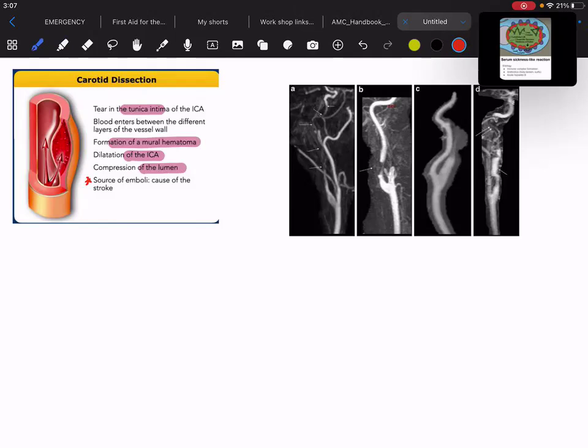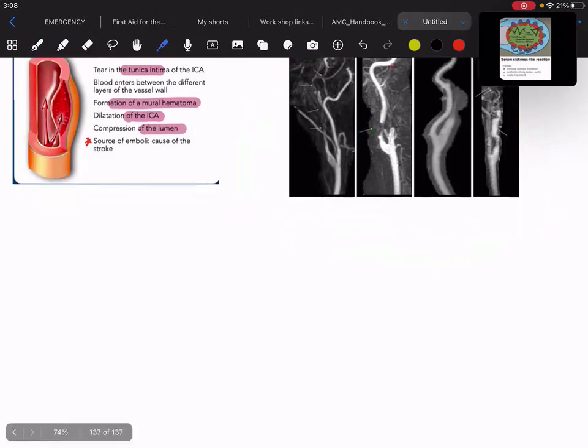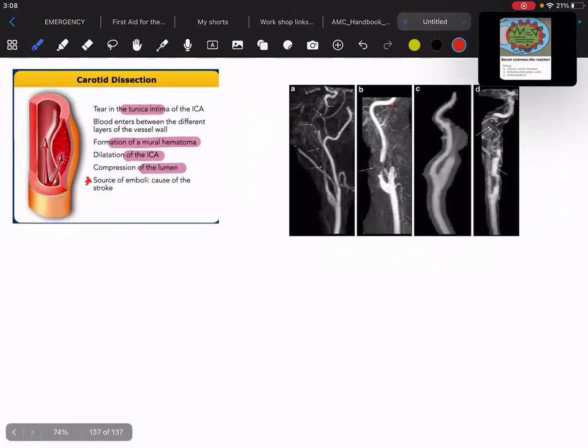As you can see in the radiological imaging, the patient is having carotid artery dissection, indicated by the arrows. So this is what we call carotid artery dissection. And these patients who have carotid artery dissection will come up with sudden onset of thunderclap headache.